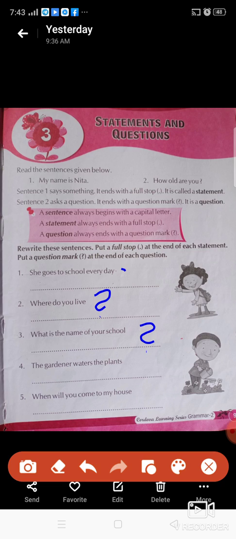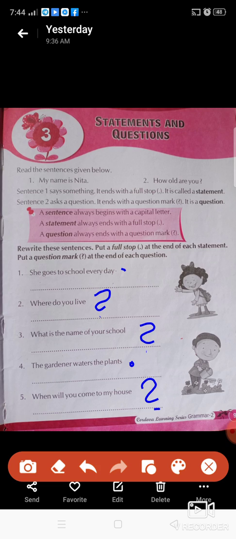Fourth one. The gardener waters the plants. Yes, it is a sentence, so we have to add a full stop at the end of the statement. Read the fifth one. When will you come to my house? Yes, it is a question, so we have to add a question mark at the end.